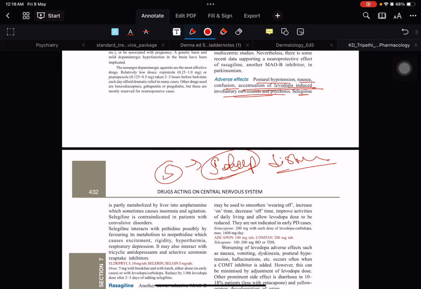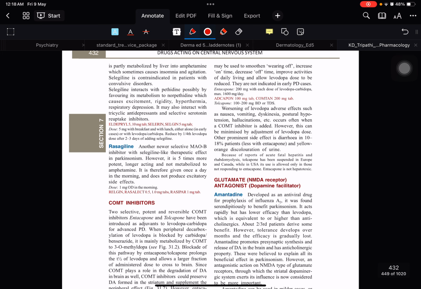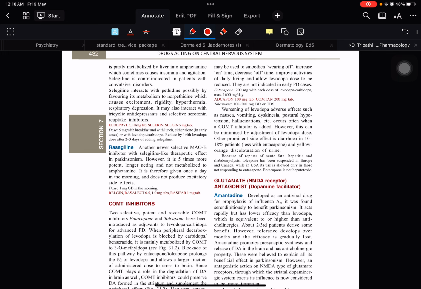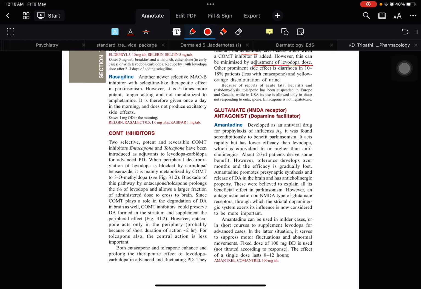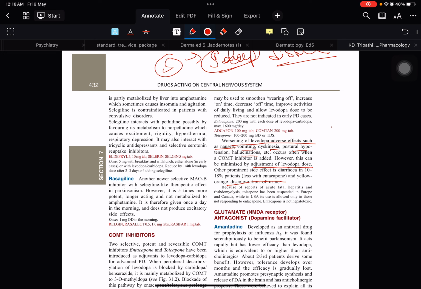Now, other things you need to remember: what can entacapone and tolcapone lead to? They can lead to worsening of levodopa adverse effects like nausea, vomiting, dyskinesia, postural hypotension, and hallucination. However, this can be minimized by reducing the levodopa dose. Sometimes entacapone can lead to yellow-orange discoloration of the urine, which is also seen with rifampicin.